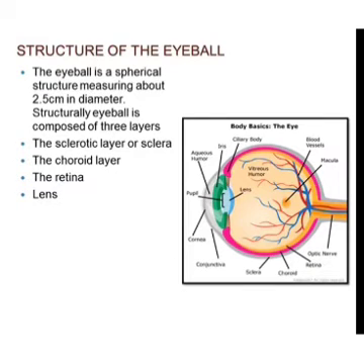For the structure of the eyeball, see the diagram. This is our eyeball. The eyeball is a spherical structure measuring approximately 2.5 centimeters in diameter, and structurally the eyeball is composed of mainly 3 layers. The sclerotic layer or the sclera is the outermost layer. Next comes the choroid layer, and next comes the retina. And here we can see the lens.